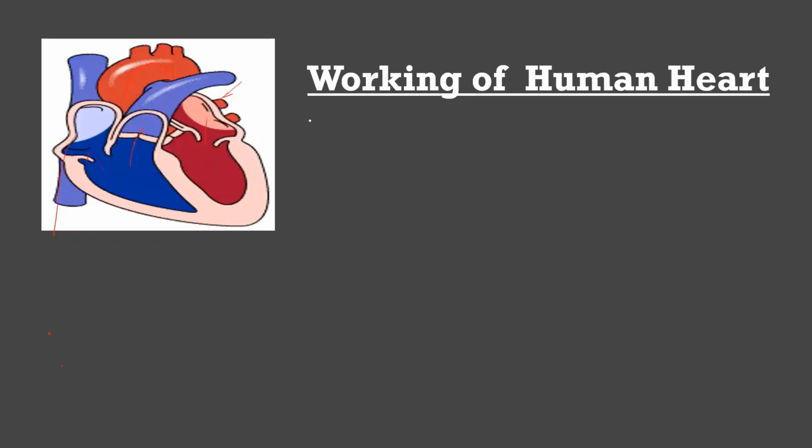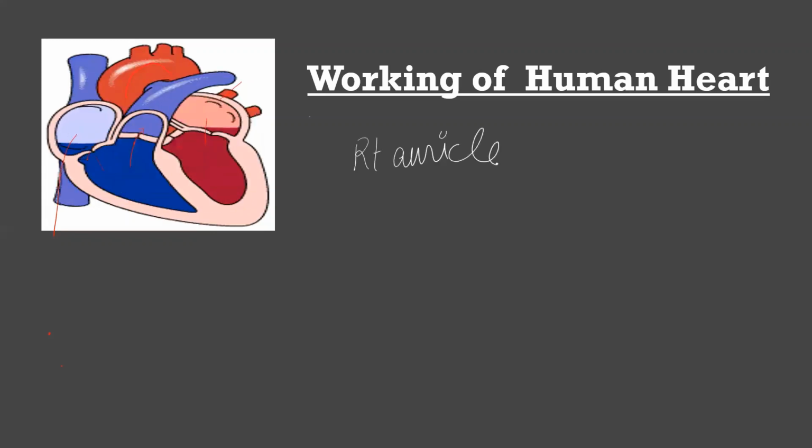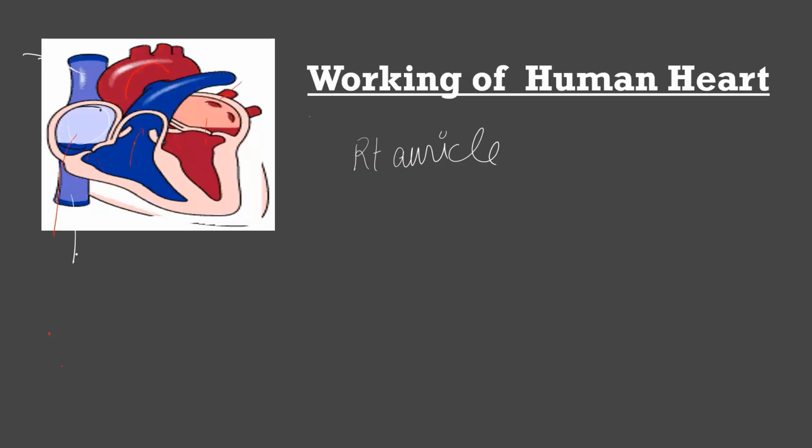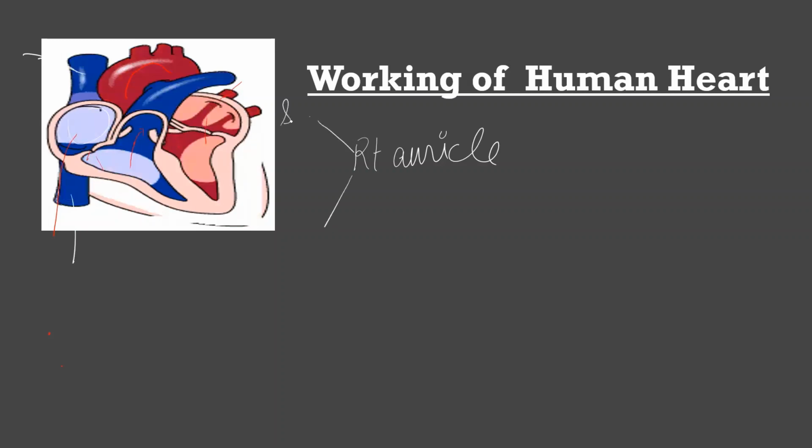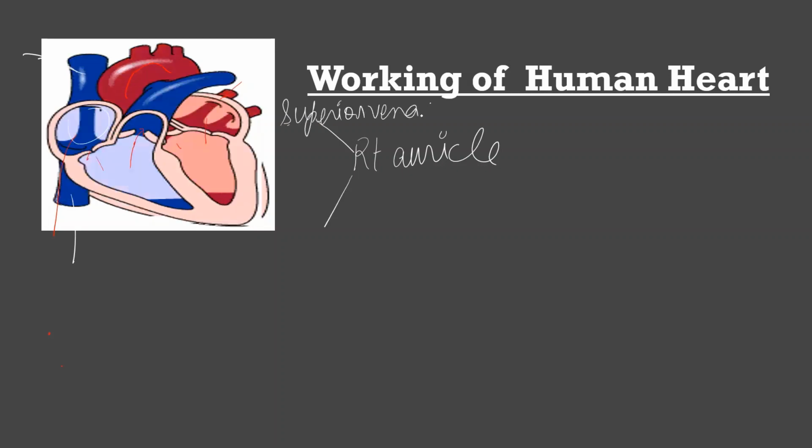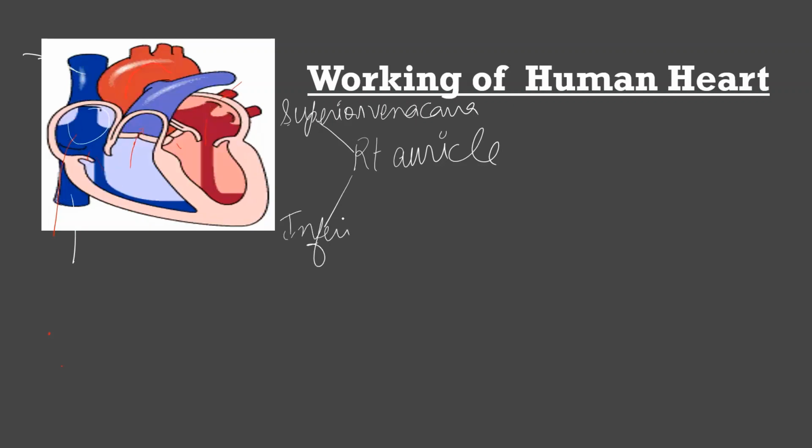So in your right auricle, the blood is actually reaching. As you can see, where is the blood reaching? First of all, in the right auricle. You can see one blood vessel on the upside and one on the downside. So in your right auricle, blood is reaching from the superior vena cava and the inferior vena cava.